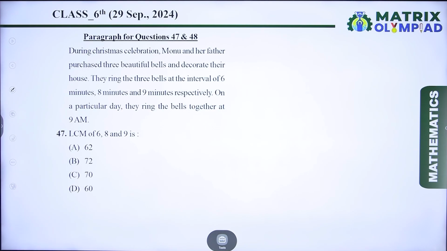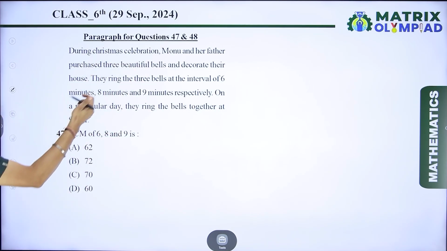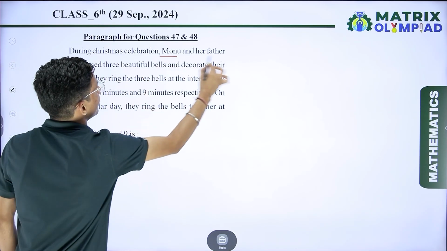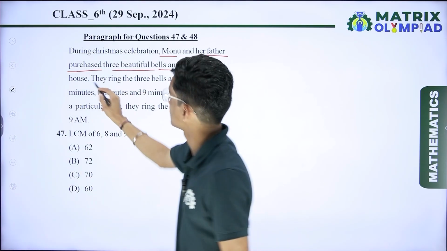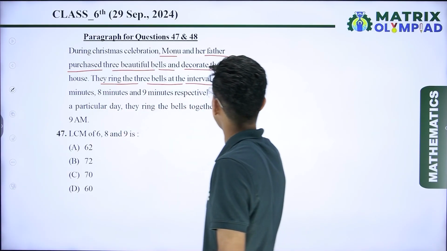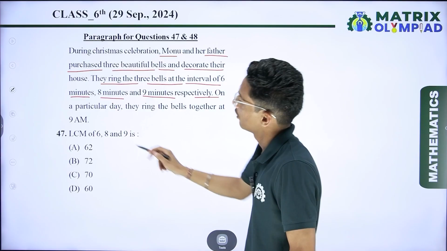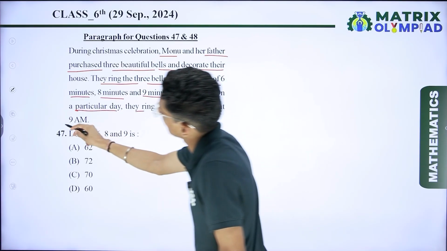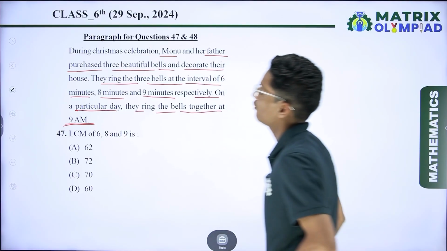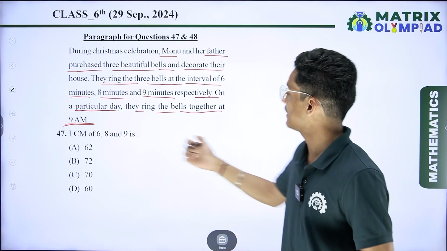Now the next question is based on a paragraph, you can say that. So during Christmas celebration, Monu and her father purchased 3 beautiful bells and decorate their houses. They ring the 3 bells at the interval of 6 minutes, 8 minutes and 9 minutes respectively on a particular day. They ring the bells together at 9 am. So we have to find here LCM of 6, 8 and 9.